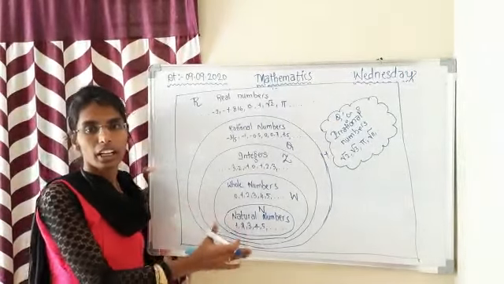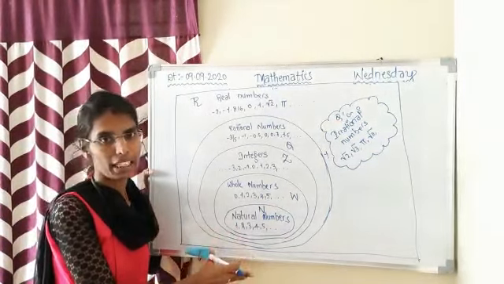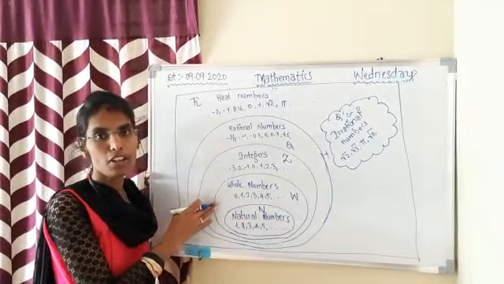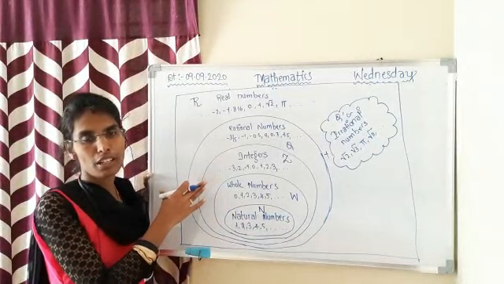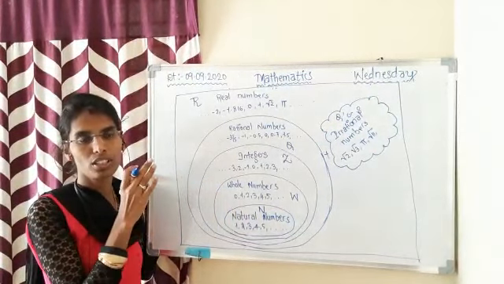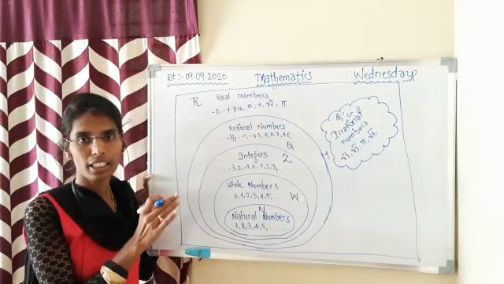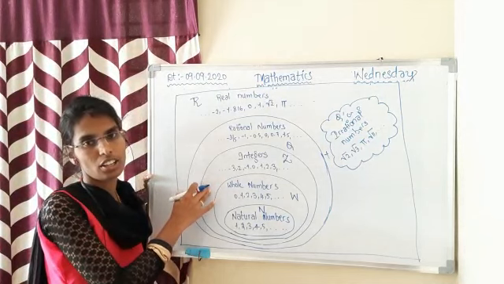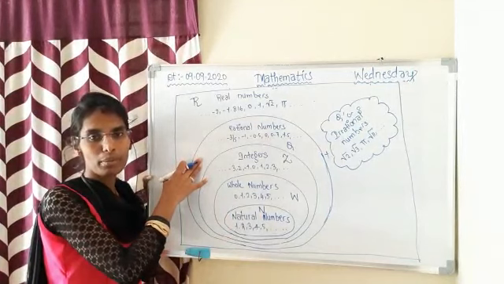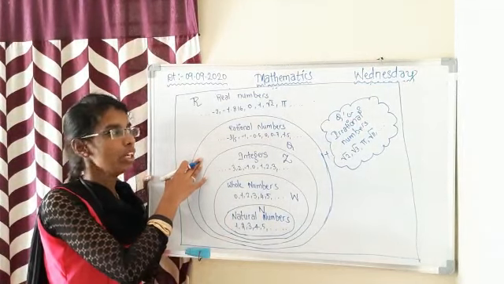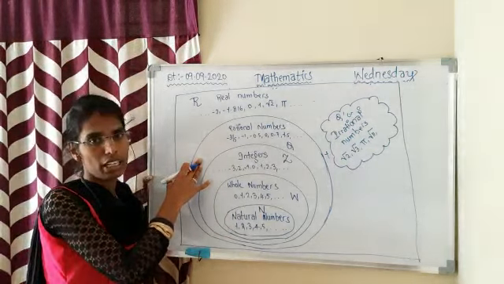I am repeating. Natural numbers is a set of counting numbers denoted by N. Whole numbers is a set of positive numbers which includes 0. Integers is a set of numbers which includes negative numbers, positive numbers and also 0. Okay, 0 is neither positive nor negative, or we can say integers is a collection of negative numbers and whole numbers. Rational numbers are the numbers which can be expressed in the form of P by Q, where P and Q are integers and Q is not equal to 0.